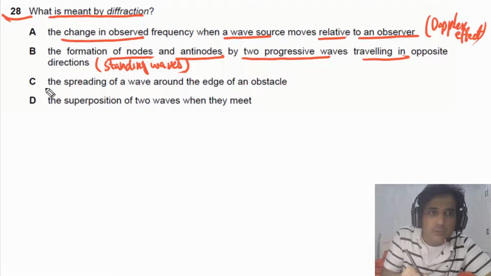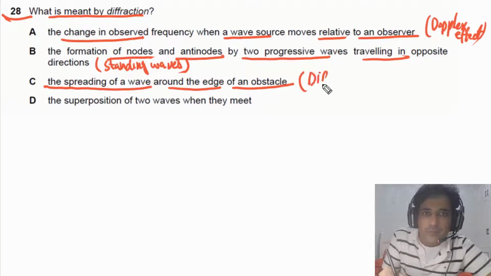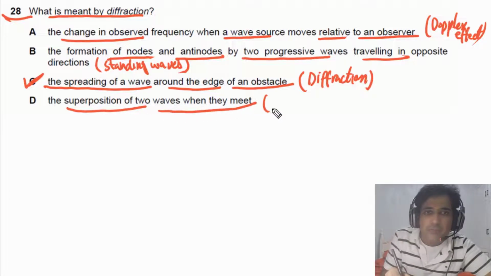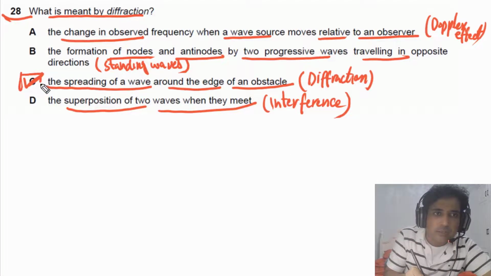If you look at option C, it is given to us the spreading of a wave around the edge of an obstacle. And this is diffraction. So this one is diffraction. So our answer for this question is C. So C is the right answer. If you look at option D, it is given to us the superposition of two waves when they meet. This is about interference of waves. So we can say this is about interference. So the answer for this question is C.